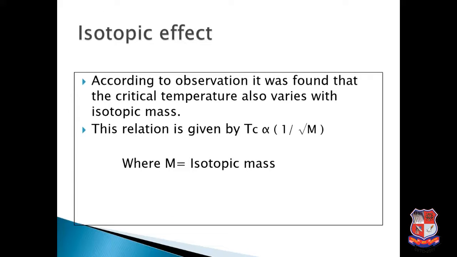The next property is the isotopic effect. Isotopes are elements that have different atomic mass due to a difference in the number of neutrons in their nuclei. Right? According to observation, the critical temperature also varies with isotopic mass, and this relation is given by Tc is proportional to 1 upon root m. So the critical temperature is inversely proportional to the isotopic mass. As isotopic mass increases, the critical temperature will decrease.